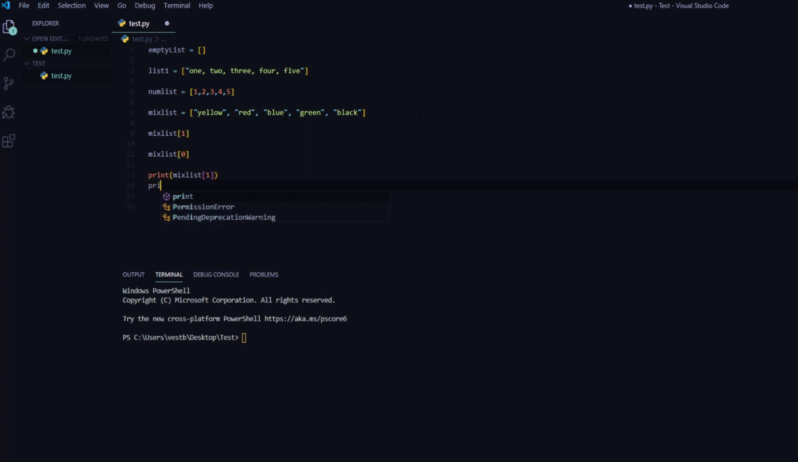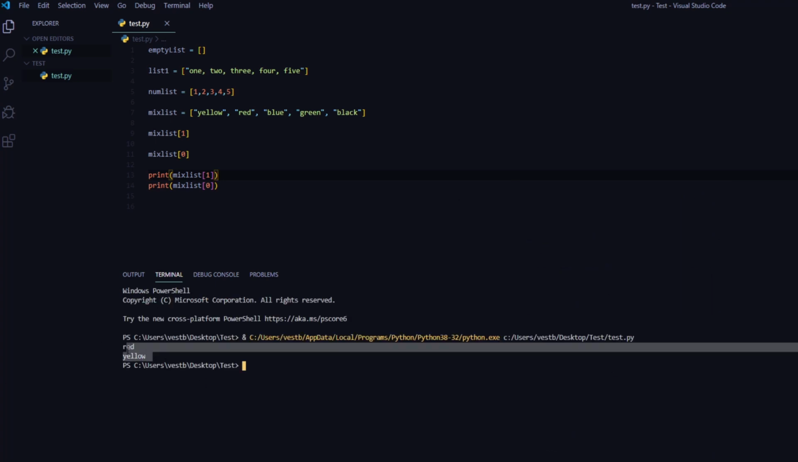These are some of the ways you can make a list. Each of the items in the list holds an index number. In order to get the items out, we need to know its position in the list. So this position is 0 and this is position 1. So if I say mix_list square bracket 1, it will print out red. And if I say mix_list square bracket 0, it will print out yellow.